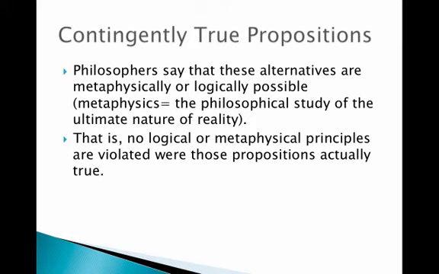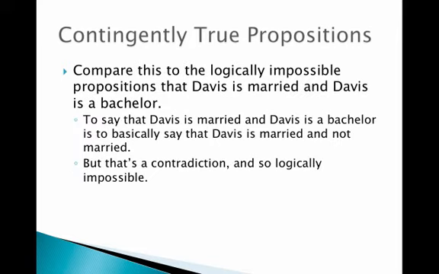Alright, so when something's metaphysically or logically possible, that's to say that no logical or metaphysical principles would be violated if these propositions are actually true or false. Compare this to the logically impossible proposition that Davis is married and Davis is a bachelor. Suppose I'm married and I'm a bachelor at the same time.